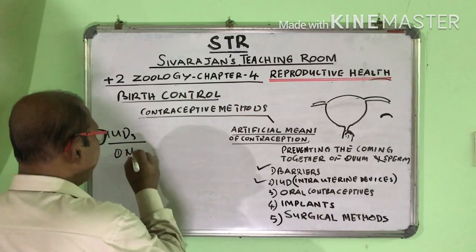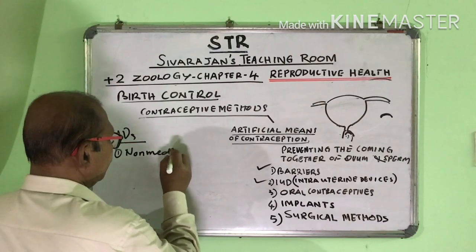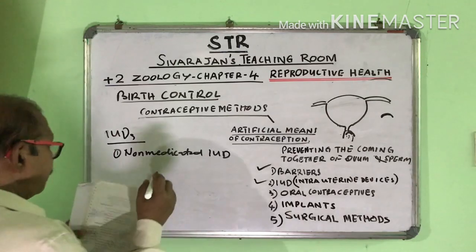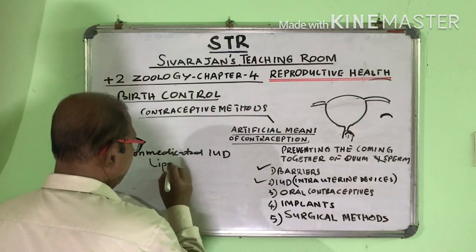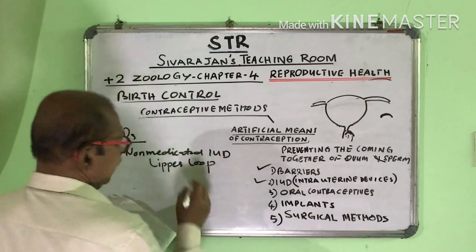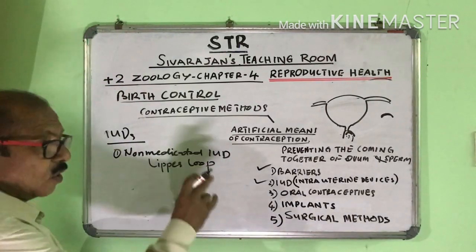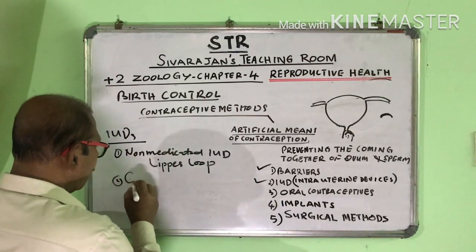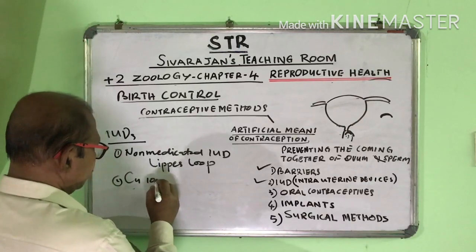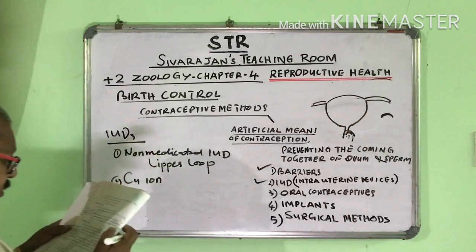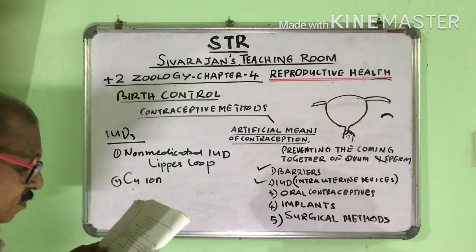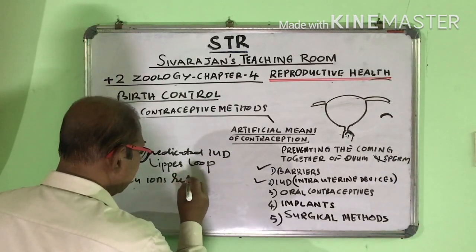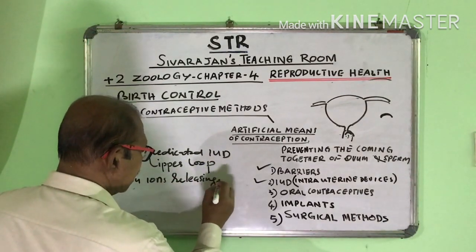One, non-medicated IUD. Example, Lippes loop. The Lippes loop is an example of a non-medicated IUD. Then the second is copper ions releasing IUDs.